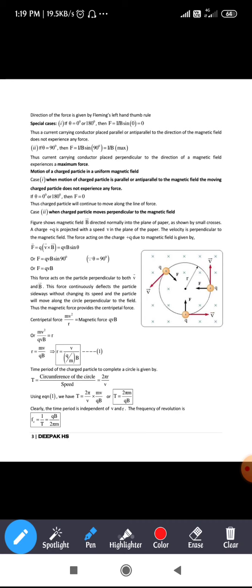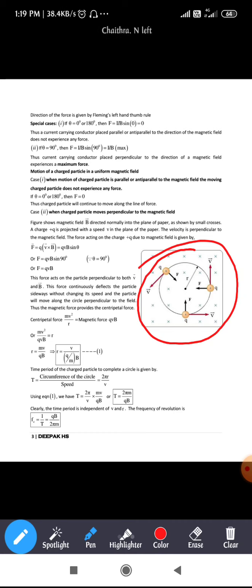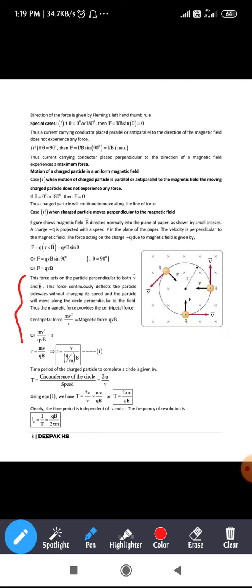Since the charged particle moving perpendicular to the magnetic field experiences the force, it deflects again and again, so the path traveled by it is a circle, as you can see in the figure.